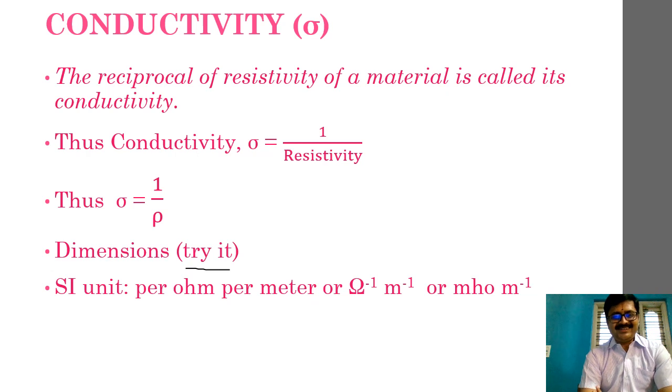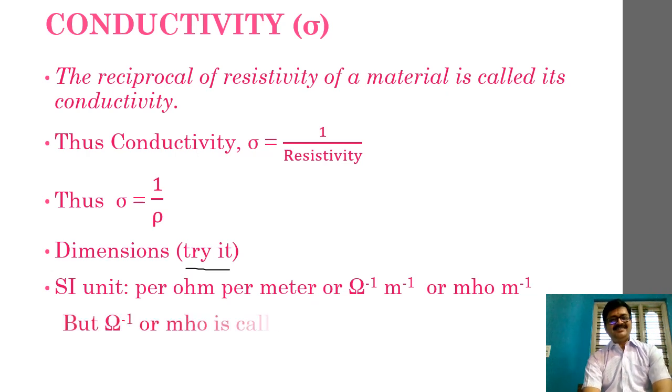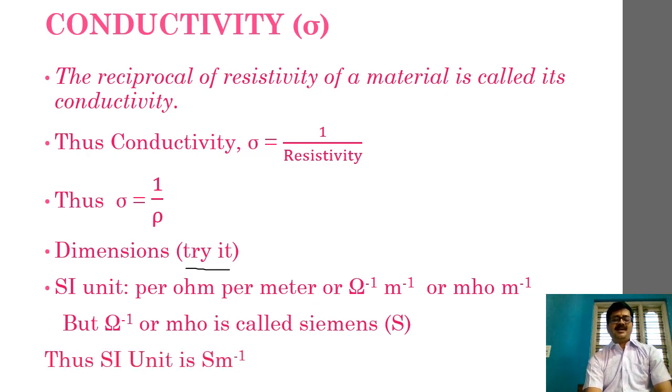But what is 1 mho? 1 mho is Siemens, right? So can we write it in a proper manner? Is it not Siemens per meter? So we have arrived at Siemens per meter as our final SI unit for conductivity.